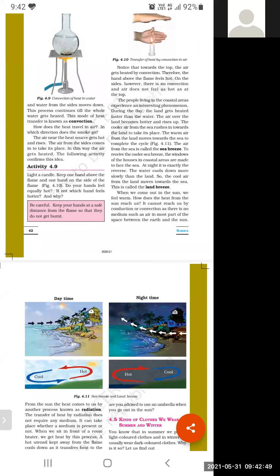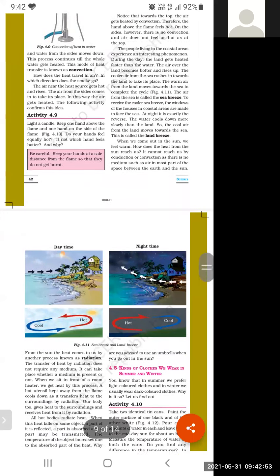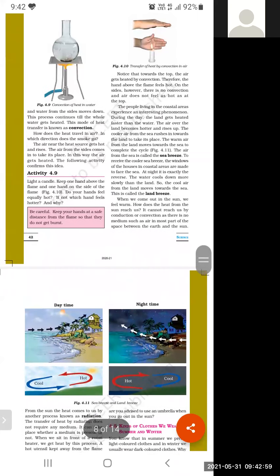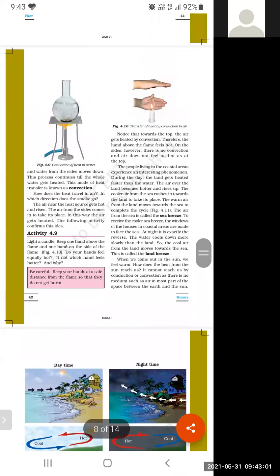Good morning, student. Today's topic is sea breeze and land breeze. The second topic which we will discuss is the kind of clothes we wear in summer and winter. So let's start with today's topic. First we will do activity 4.9.